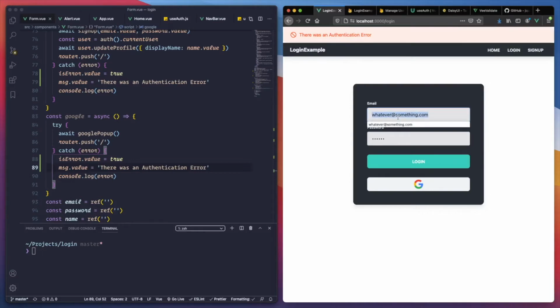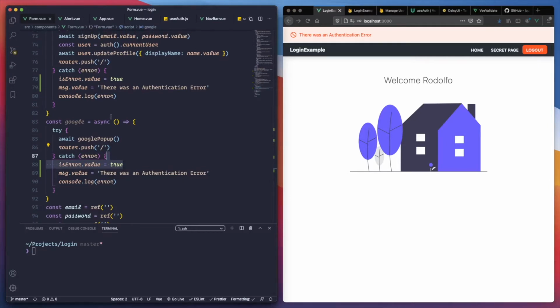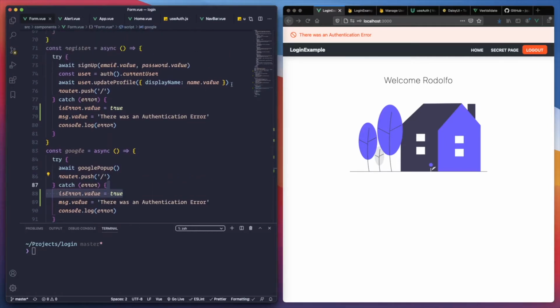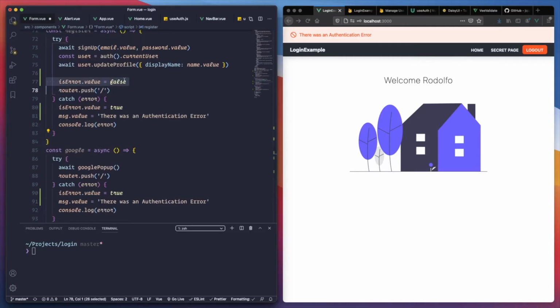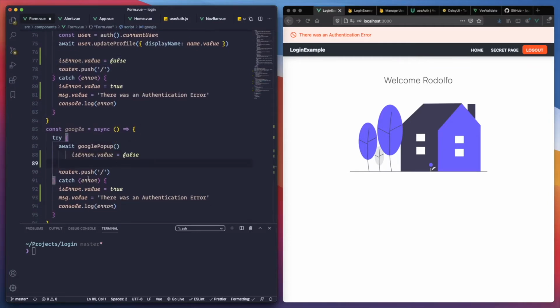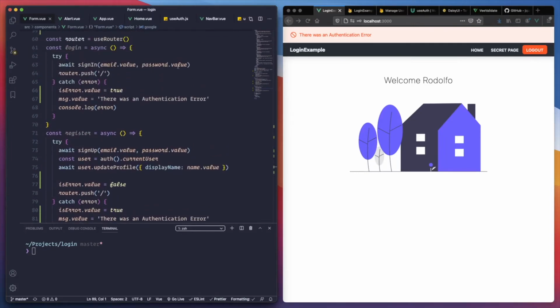Perfect. So the only thing I need to do is, when I'm actually able to log in, clear the error out. How we clear the error out is really simple. Before we push to the page, the error is going to be false. We're missing one, this one right here.